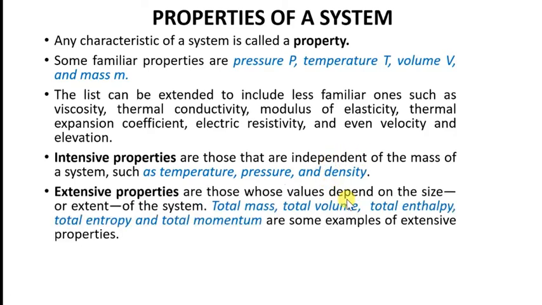Extensive properties are those whose value depends on the mass, the size or extent of the system, just like volume. If you take 1 liter of water, the volume is less. If you take 2 liters of water, the volume increases. If you take 3 liters of water, the volume increases. We consider water as a standard fluid. Therefore, the specific gravity of water is 1, isn't it? Therefore, 1 liter of water is equal to 1 kg of water, isn't it?